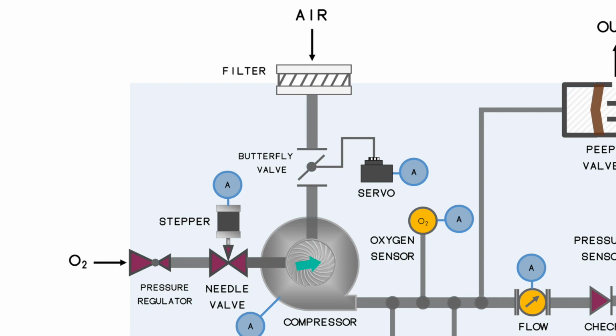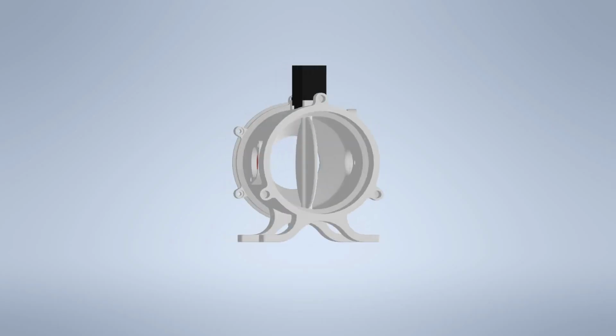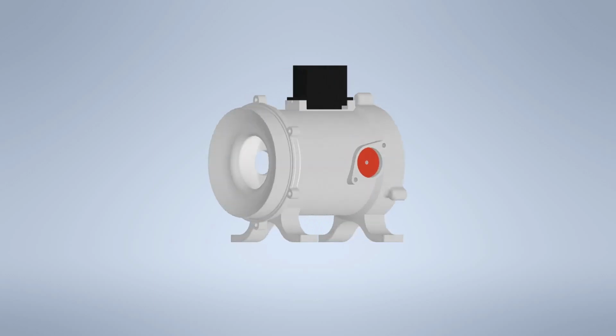The second subsystem to consider is gas intake with two sources, atmospheric air and regulated pressurized oxygen, or O2. Atmospheric intake is controlled by a butterfly valve, custom designed and 3D printed to be compatible with the servo.